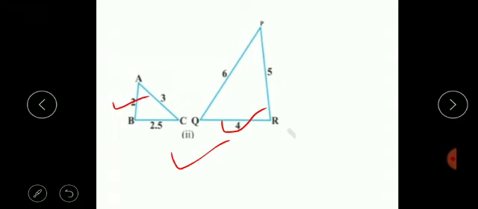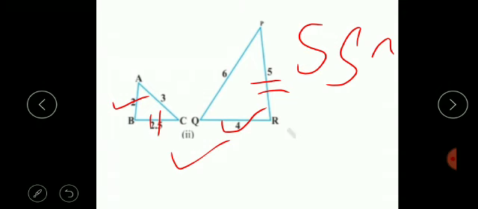Its ratio will be 2 upon 4, it will be 1 upon 2, and BC, which is 2.5 centimeter, will be the corresponding side to RP. 2.5 upon 5, it will also be 1 upon 2, as well as AC upon PQ will be 3 upon 6, it's also 1 upon 2. So here the triangles are similar. By what criteria? That is SSS criteria, the triangles are similar.